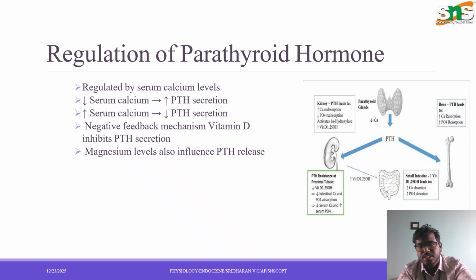Next, we're going to see about the regulation of the parathyroid hormone. Generally, it is regulated by the serum calcium levels. By reducing the serum calcium levels, there is an increase in the parathyroid hormone secretion. If this parathyroid hormone is secreted at a reduced rate, there is an increase in the serum calcium level. So it shows the negative feedback mechanism via vitamin D, which inhibits the parathyroid hormone secretion. Magnesium levels also influence the parathyroid hormone release.